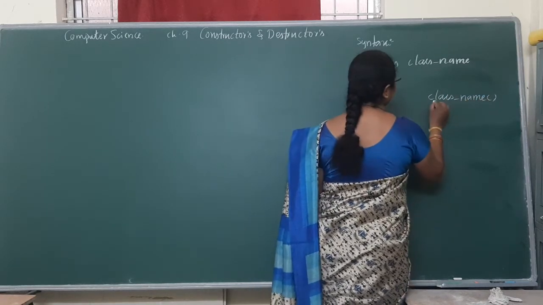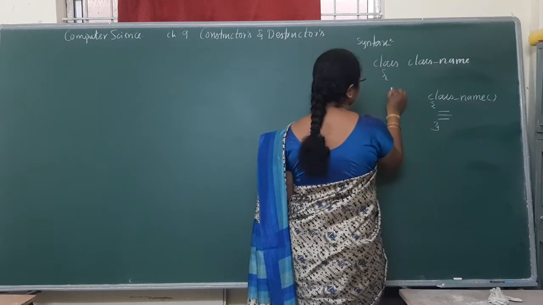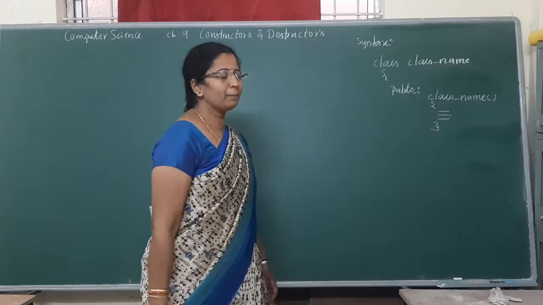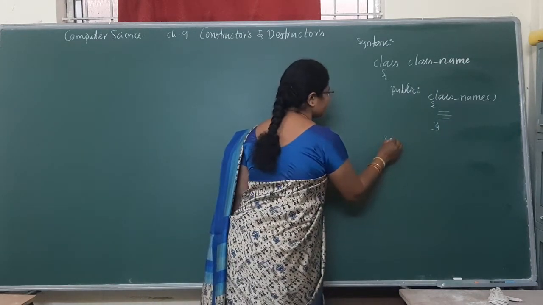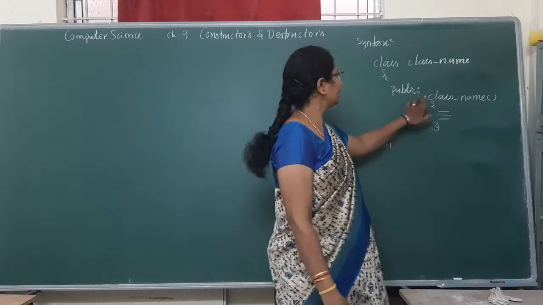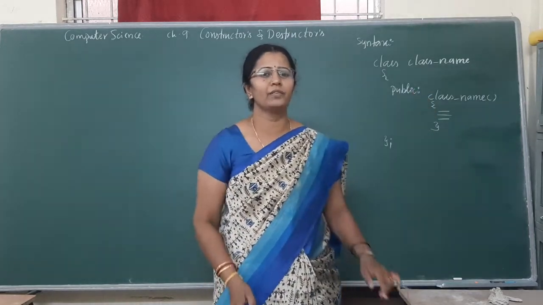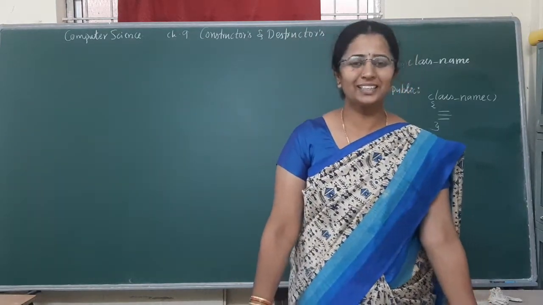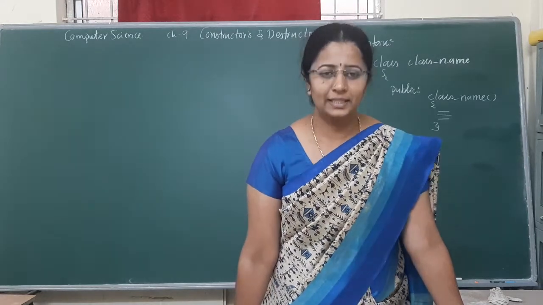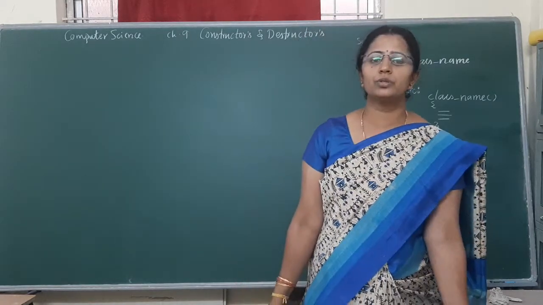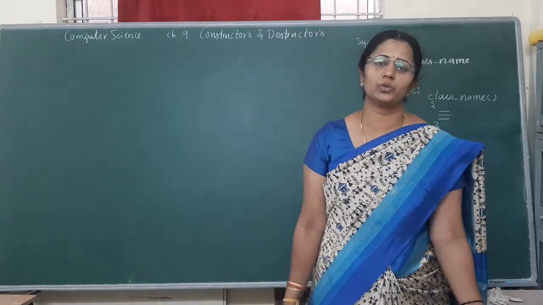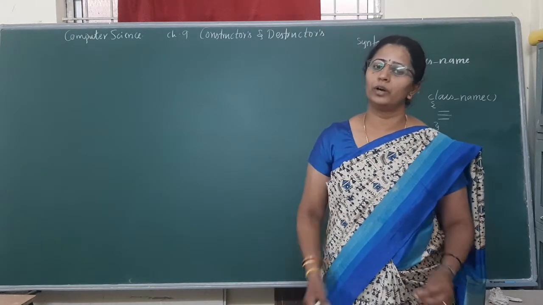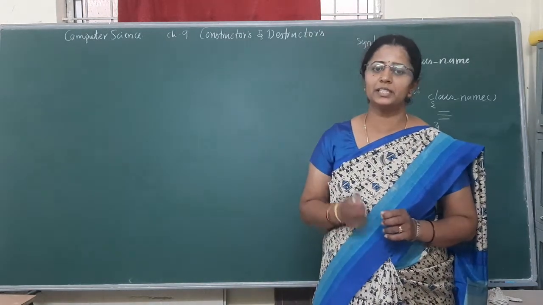Then, under which section is it declared? Yes, it is declared under the public section. And a constructor does not have any written type specifier. First we'll discuss the definition once again. A constructor is a special member function, has the same name as the class name. It is used to initialize the values to objects automatically when an object is created.